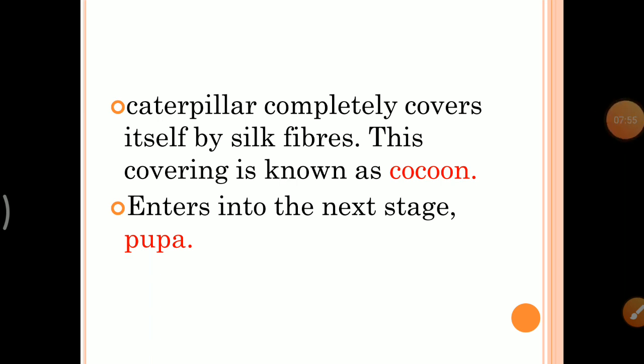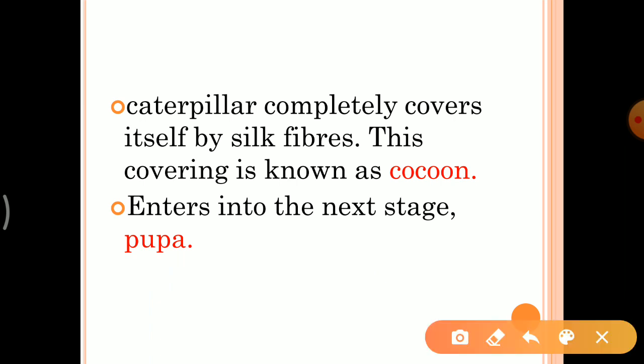The further development of the moth continues inside the cocoon. It is covered with the silk fiber, but it continues to grow inside the cocoon.